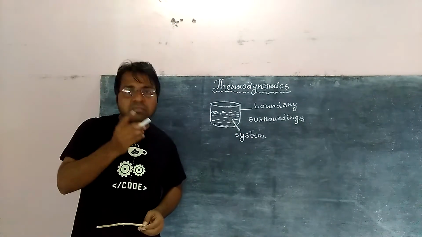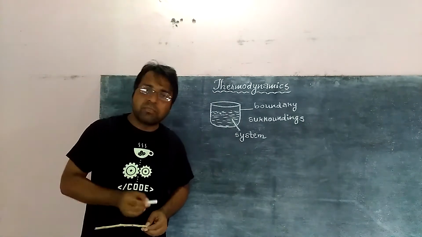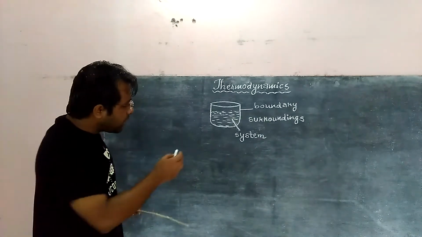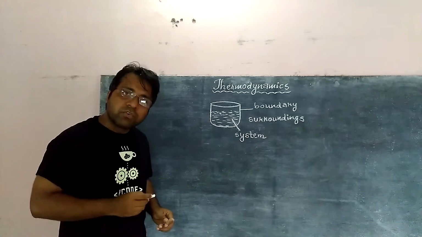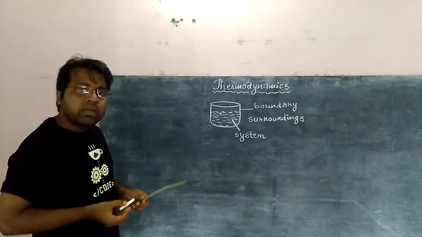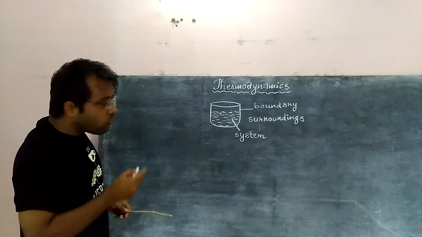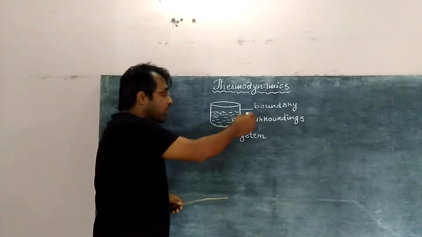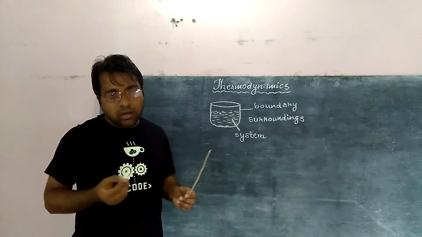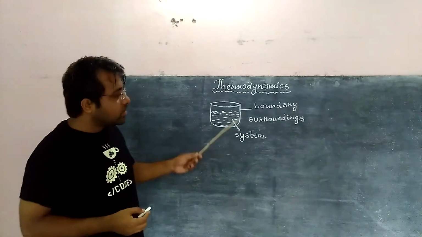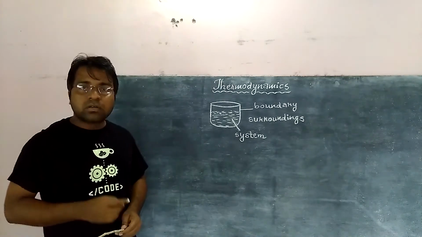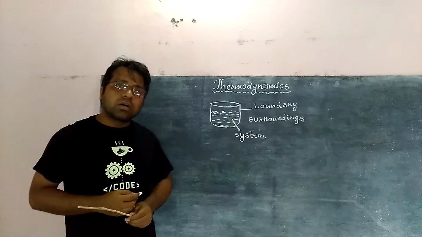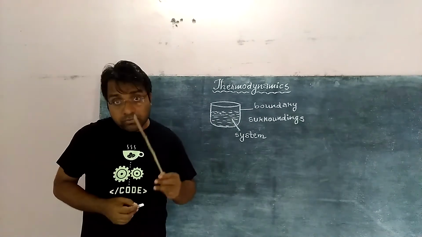Between the system and the surrounding, a change may take place. If we combine the system and surrounding, that is called the universe. So from the thermodynamic point of view, system plus surrounding is equal to a universe. These are the basic terms related to thermodynamics. Now, a system may be of three types.